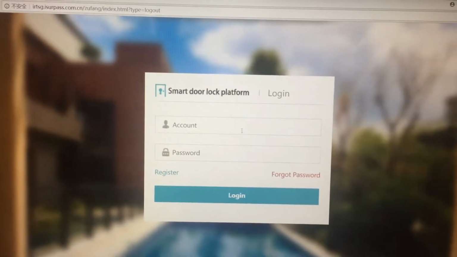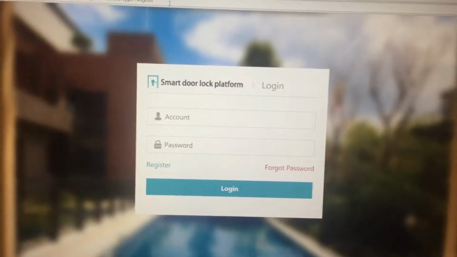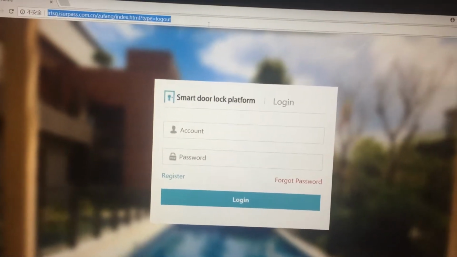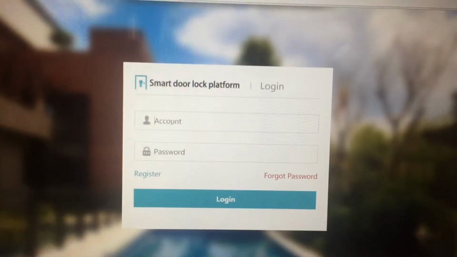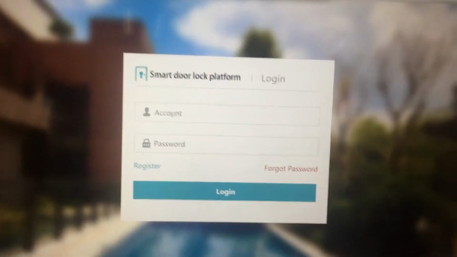Okay, now we're going to introduce our smart lock management platform. First, it is a website. There's no need to install any software, so it's very easy for us to operate. Then we log in with the account and the password.